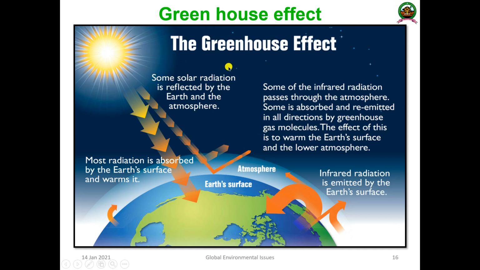So this is what I have told. This is known as the greenhouse effect. The sun emits a lot of solar radiation, and most of the solar radiation is absorbed by the earth surface and warms it. In the evening time, when the earth cools, it will be radiated back. Some of the solar radiation is reflected back, some passes through the atmosphere, and some is re-emitted in all directions, and the greenhouse gases trap this heat, and that keeps this layer of the atmosphere always warm. So that is known as the greenhouse effect.